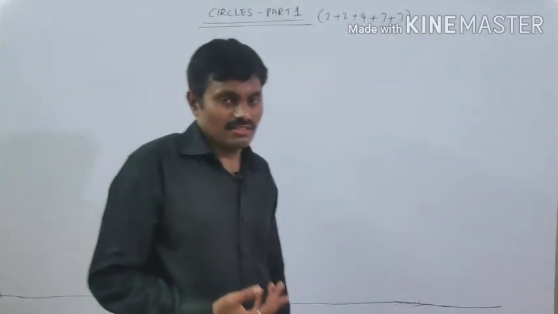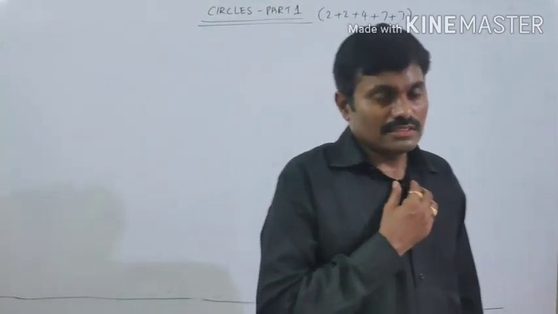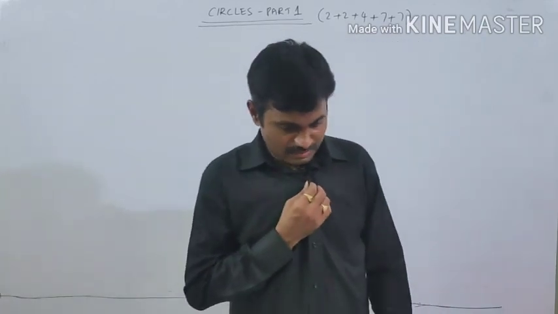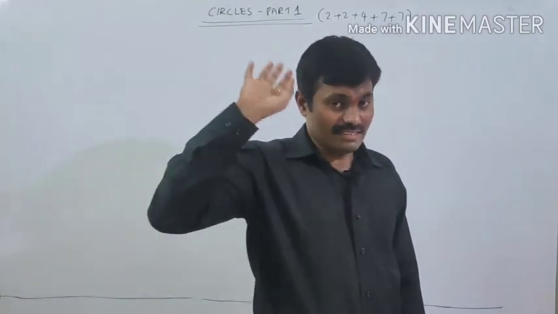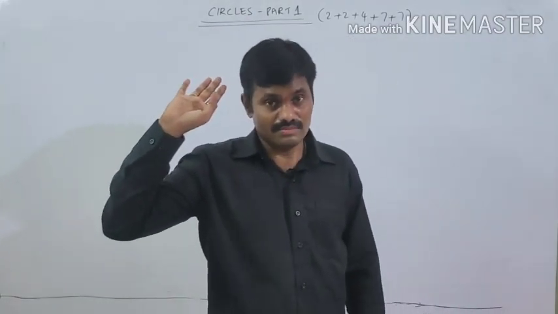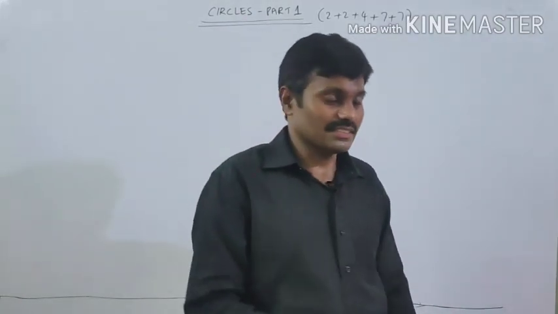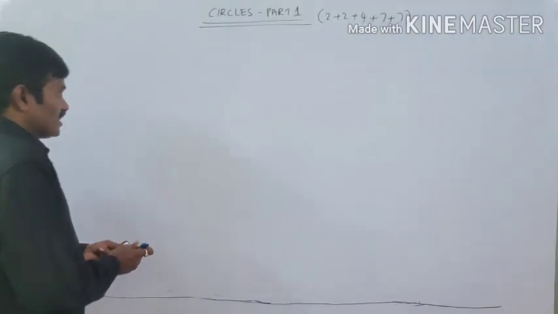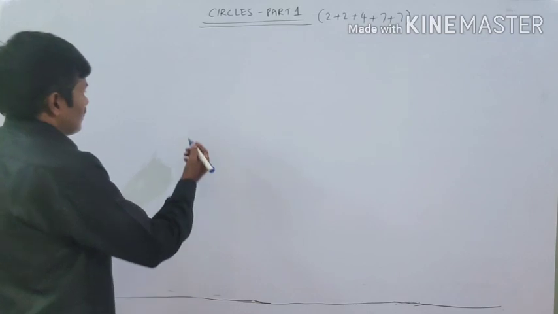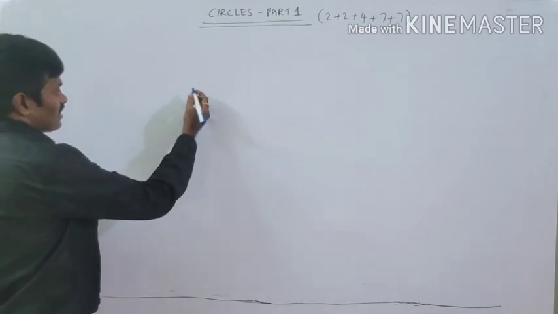Okay, shall we enter into the topic? Circles, we know already. The definition of a circle we have learned in the 7th, 8th class itself. Just let us recall it. So what is the definition of a circle? Before going to the definition, let me draw a circle.